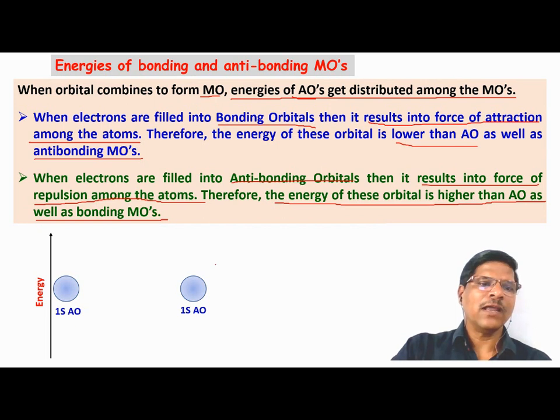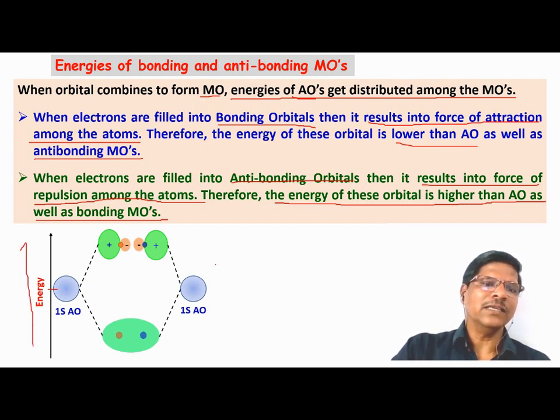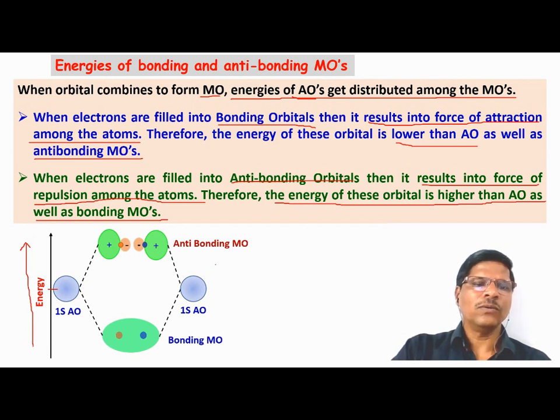Suppose this is the energy level of the 1s atomic orbital and the corresponding other 1s atomic orbital. Interaction between these two will lead to the formation of one bonding molecular orbital and another anti-bonding molecular orbital. This axis represents the energy. Energy increases in the upward direction. So at the middle of the bonding and anti-bonding molecular orbitals, we have the atomic orbital energy. This is called the barycenter.